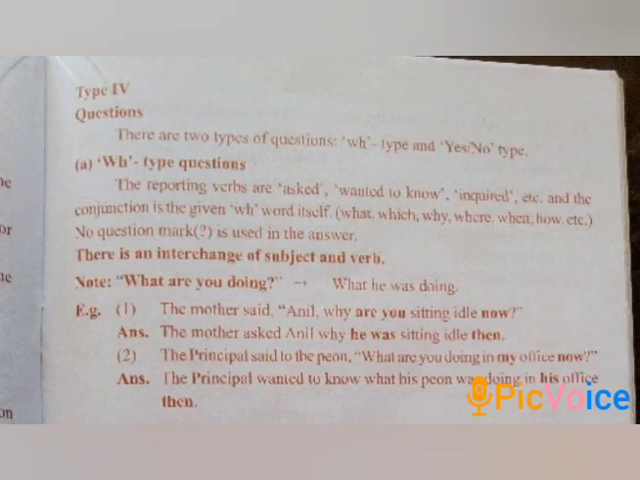Type 4 is questions. There are two types of questions, WH type and yes or no type. WH type questions always seek information. The reporting verbs are asked, wanted to know, inquired, etc. and the conjunction is the given WH word itself: what, which, why, where, when, how, etc. No question mark is used in the answer. There is an interchange of subject and verb.